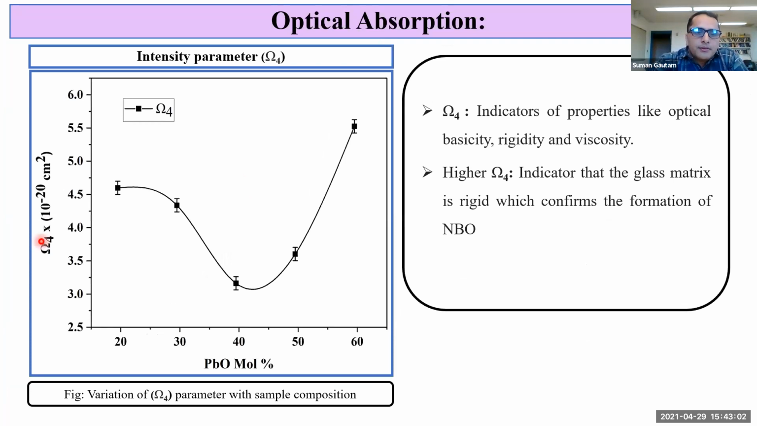This is the variation of omega-4 with PbO concentration. We observe that as the PbO concentration increases, omega-4 decreases and becomes minimum at around 49.5 mole% of PbO, and it is maximum at around 59.5 mole% of PbO. This highest value of omega-4 at this composition indicates that the glass matrix is rigid, which confirms the formation of non-bridging oxygen atoms. And this omega-4 parameter explains different properties like optical basicity, rigidity, and viscosity.